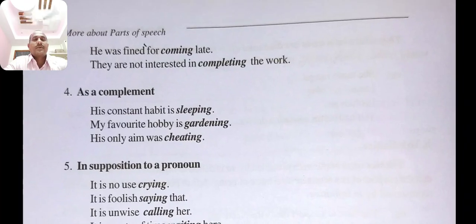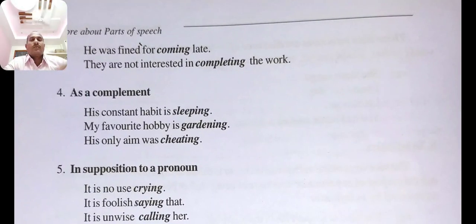And also, he was fined for coming late. For is a preposition, coming is a gerund. They are not interested in completing the work. Here, in is a preposition, completing is a gerund.